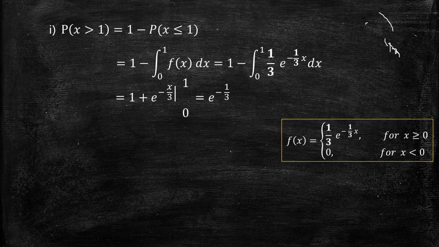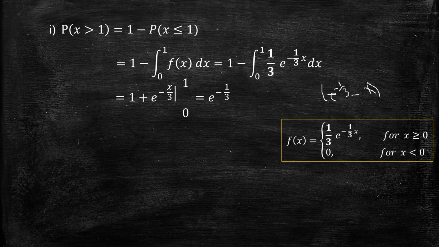When x equal to 1, it gives e power minus 1 by 3. When x equal to 0, it gives e power 0, that is 1. So after applying the limit, we have 1 plus, that is already there. Upper limit is 1, so it gives e power minus 1 by 3, minus lower limit. The lower limit is 0, e power minus 0 by 3 means e power 0, and e power 0 is 1. So 1 and minus 1 get cancelled. So the answer is e power minus 1 by 3.